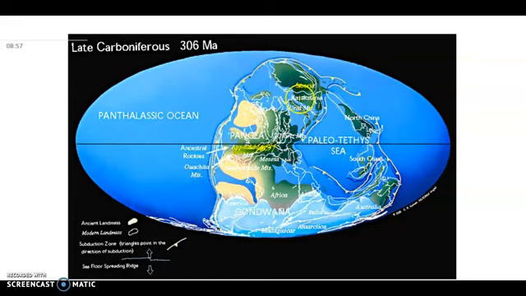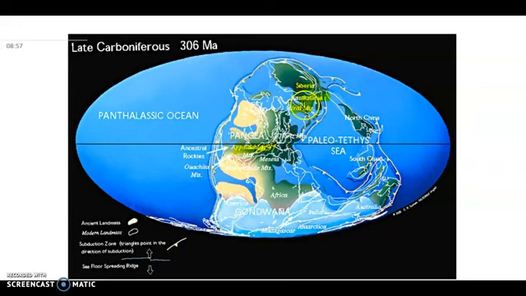Siberia was still floating, Kazakhstan was still floating. Later Siberia will join Pangaea, and the whole of Pangaea will be complete in the Permian period. These are the Ural Mountains, which formed when Kazakhstan collided with Pangaea.